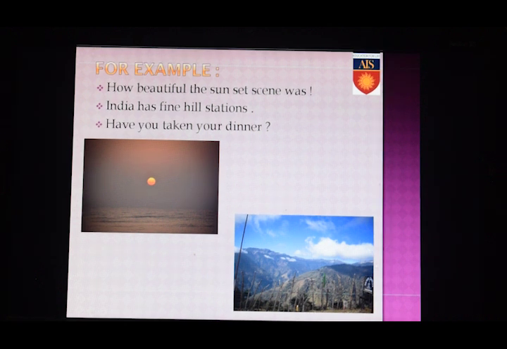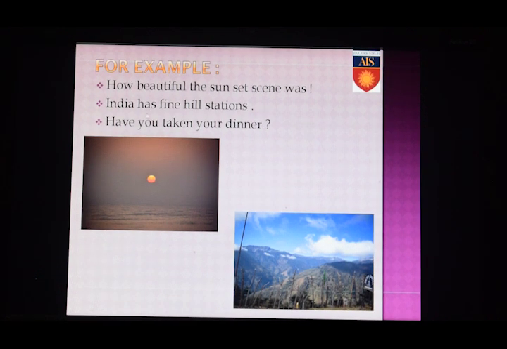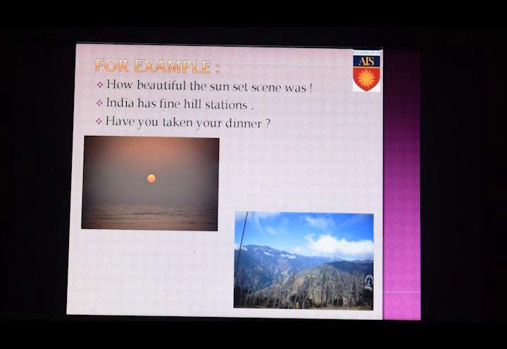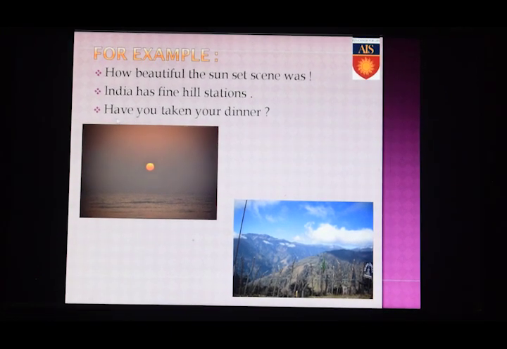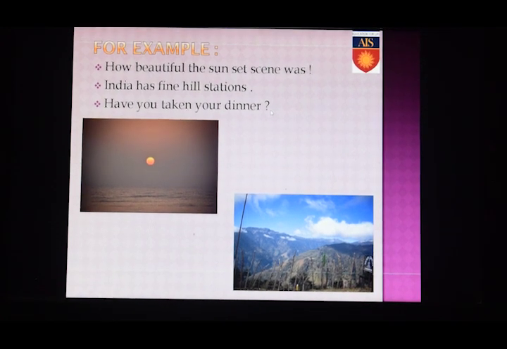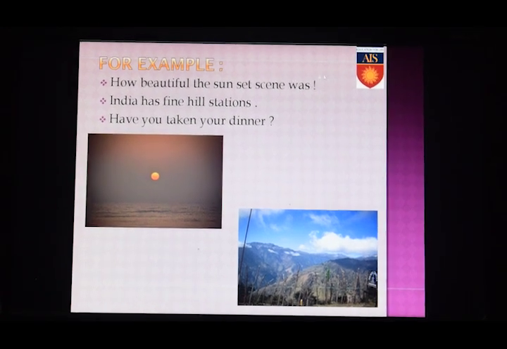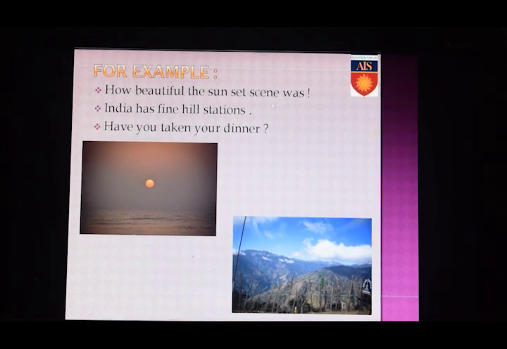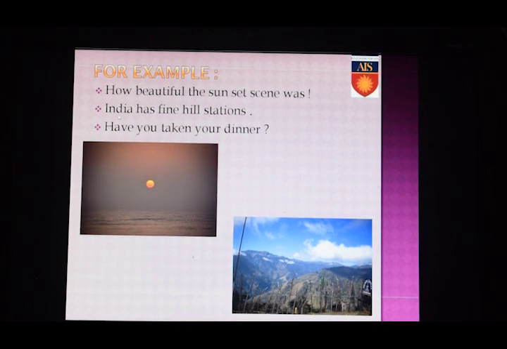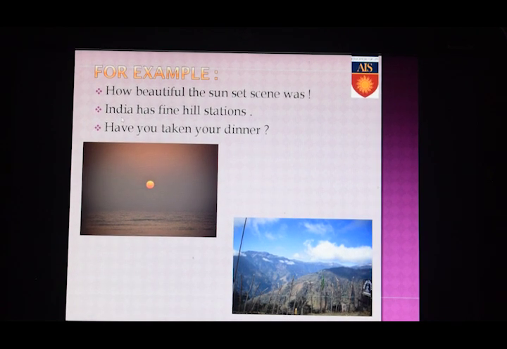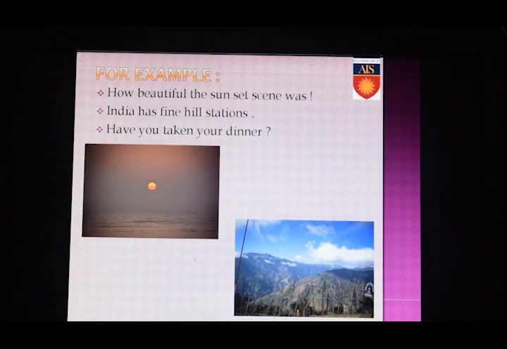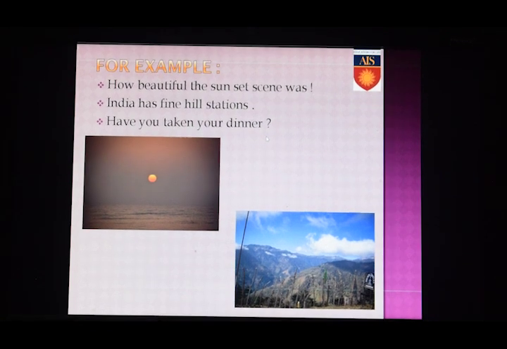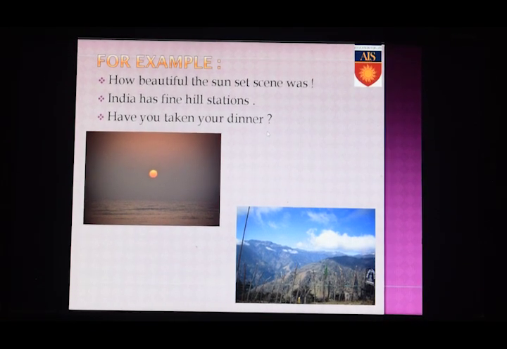If you look at these three sentences: How beautiful the sunset scene was. India has fine hill stations. Have you taken your dinner? You will see that in the first sentence I have used an exclamation mark because it is an exclamatory sentence. In the second sentence I have used a full stop because it is an assertive sentence, and in the third sentence I have used a question mark because it is an interrogative sentence.